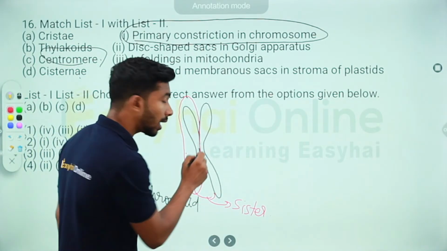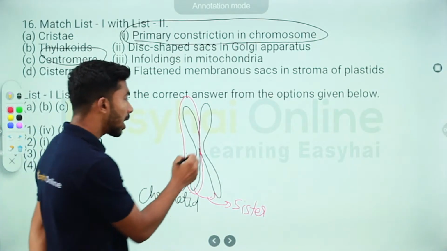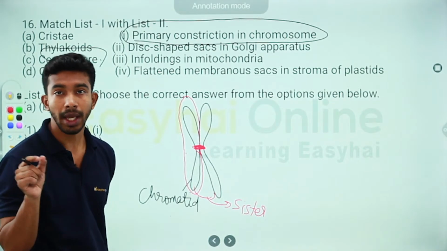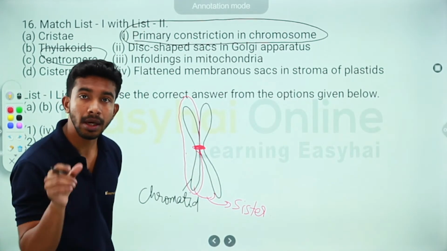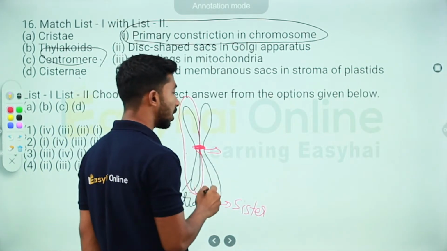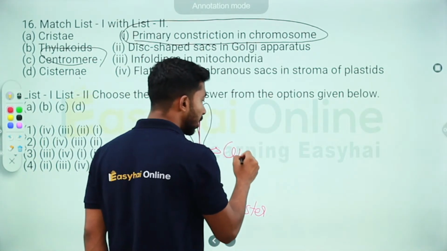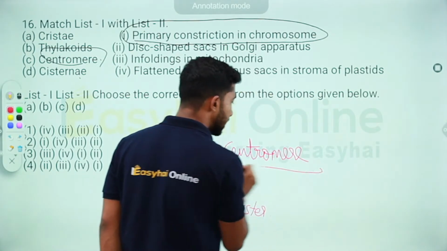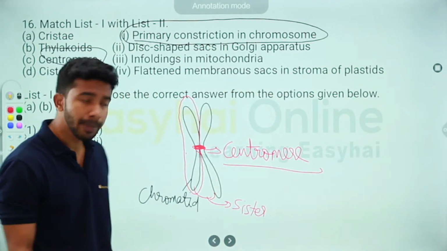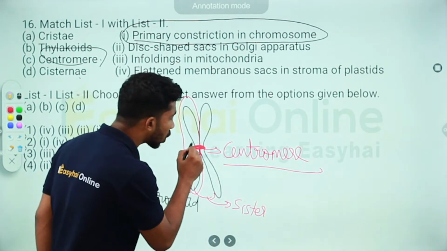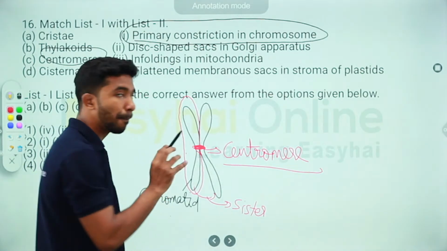Okay, and these two sister chromatids are held together by a primary constriction, and that primary constriction is called your centromere. Now, a little bit of extra information which I also gave in the previous class is, on top of the centromere there is a button-like structure.